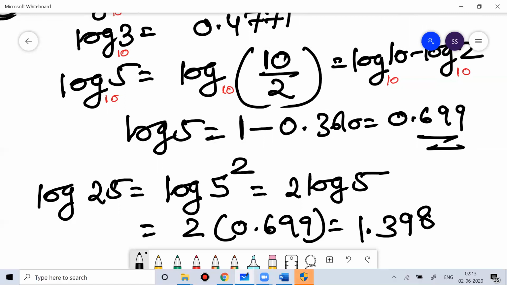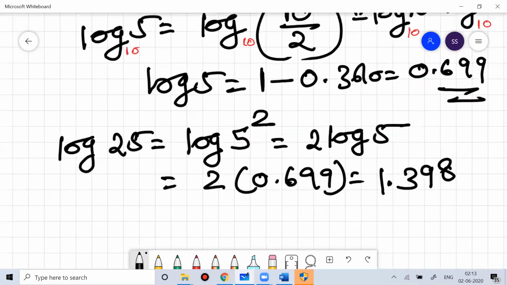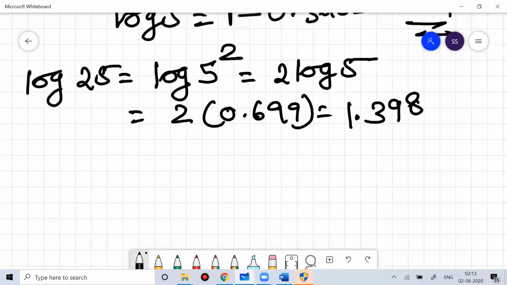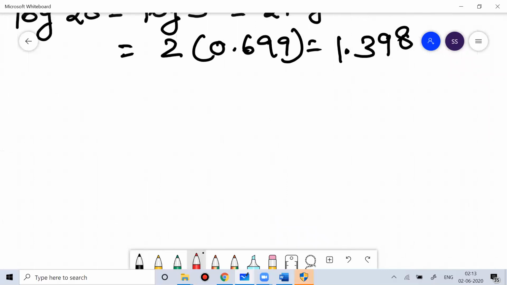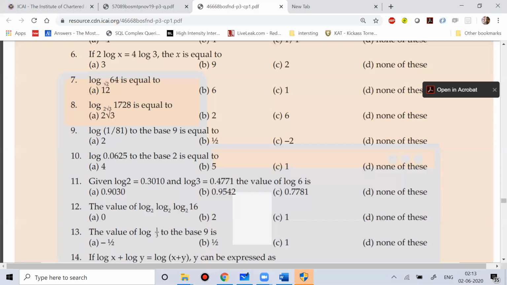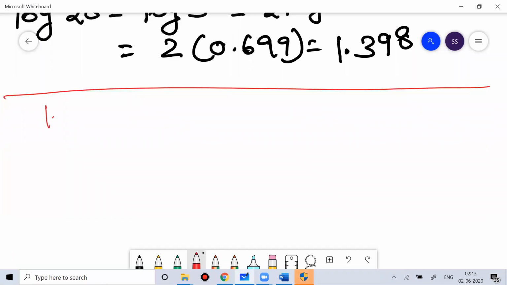Okay, now coming back to question number 11. In question number 11, this much information is given to you. Based on this information, what you need to do is find the value of log 6. So what is log 6? Log 6 is nothing but log of 2 into 3.